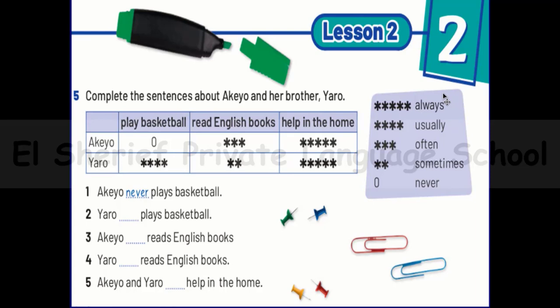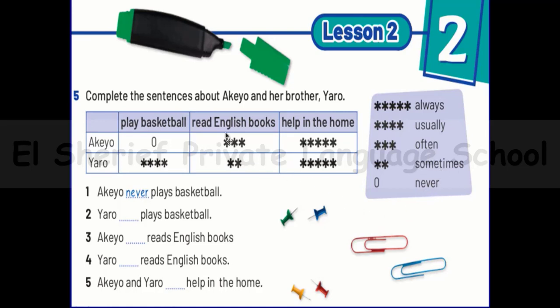In this picture, we can feel that all of these words, we are using them to express how many times I'm doing that verb, or how many times I repeat that action in my life. If I'm doing something a lot and a lot and a lot, this is always. Less than always is usually. Less than usually is often. Less than often is sometimes. And if I'm not doing that, it's never.